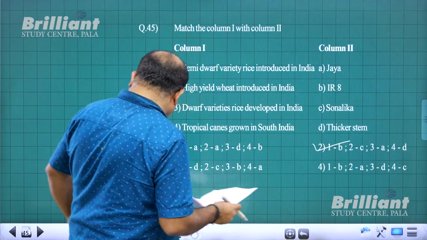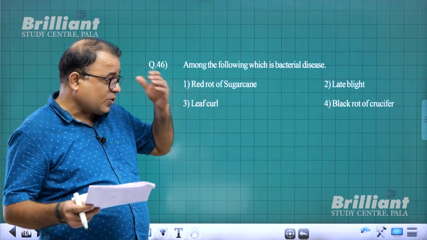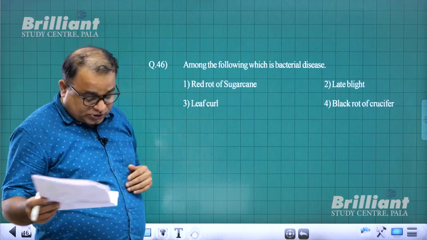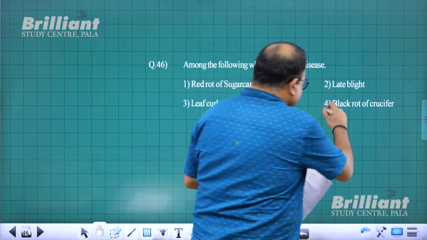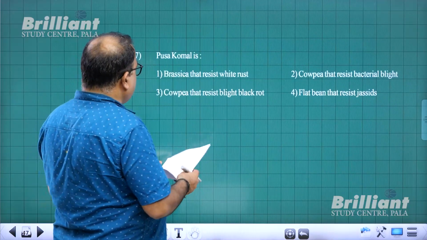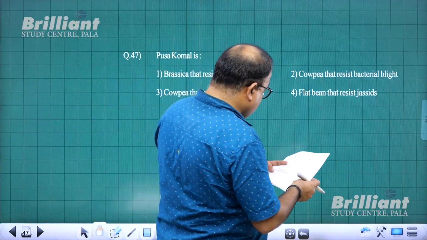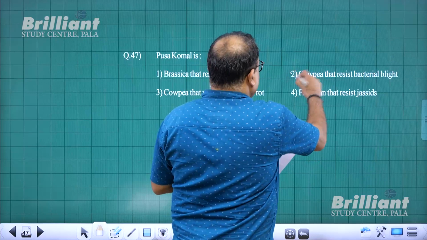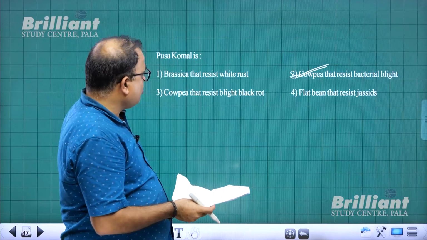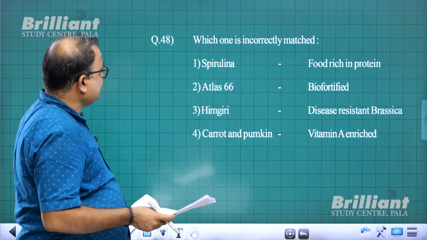With that I come to question number 46. Among the following, which is bacterial disease? We know red rot of sugarcane and late blight of potato are fungal. Black rot of crucifer is bacterial disease. So answer is 4. With that I come to question number 47. Pusa komal is cowpea that is resistant to bacterial blight. In strategies, that box is given. We have to memorize, so it is a direct question. So for question number 47, 2 is the answer.